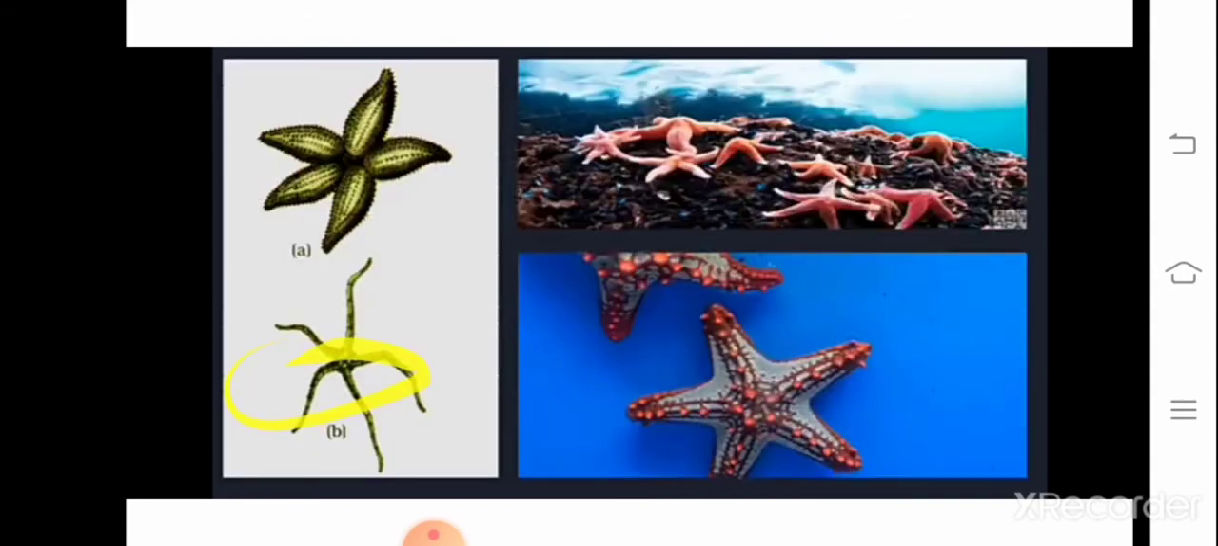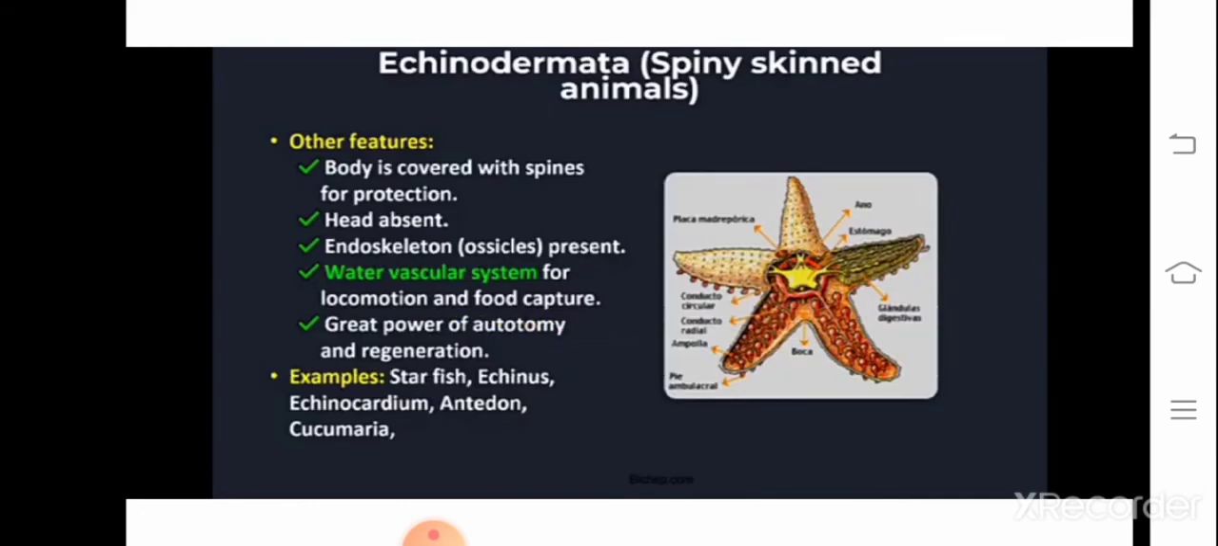So the last one is about examples. Examples are starfish, as I mentioned, which is a very typical example. It looks like a star, okay, so that is why it is called starfish. Why is it a fish? Because they survive in the water.